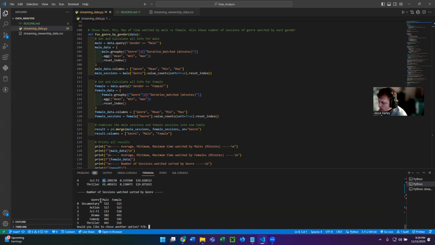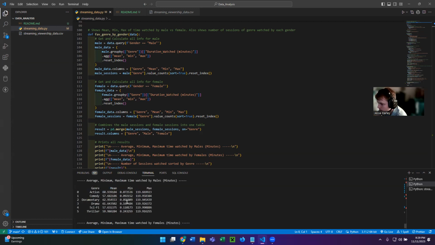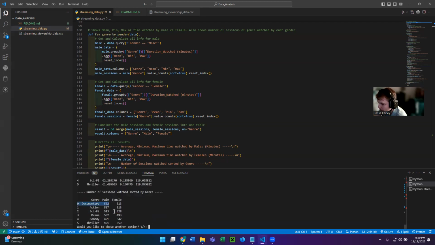And then here it shows the number of sessions. So men tend to watch a lot more documentaries, both for length and for sessions, than women do. But women tend to watch more thrillers. And the 2 that are the closest, which doesn't surprise me all that much, are action and sci-fi. Those numbers are pretty closely related for the most part. So it shows that data there.